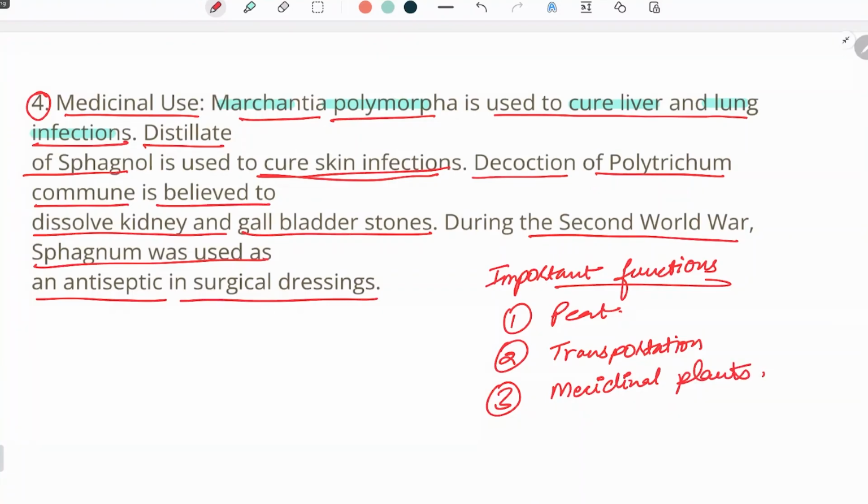There is a separate study of it in Ayurveda where we are using plants. So Marchantia polymorpha is used to cure liver and lung infections. Distillate of Sphagnum is used to cure skin infections, whereas decoction of Polytrichum commune is believed to resolve kidney and gallbladder stones. During the Second World War, sphagnum was used as an antiseptic in surgical dressings.